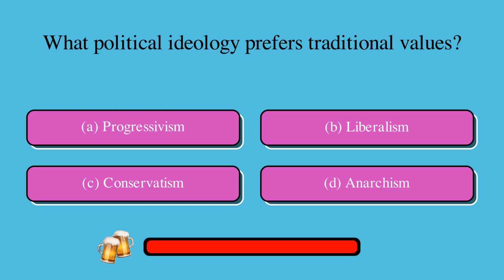What political ideology prefers traditional values? Is it A, progressivism, B, liberalism, C, conservatism, or D, anarchism? The correct answer is C, conservatism.